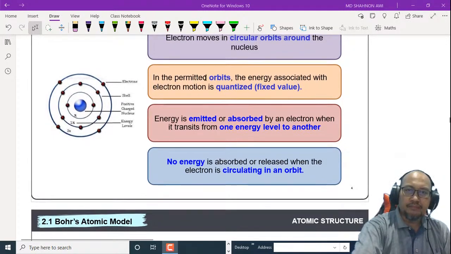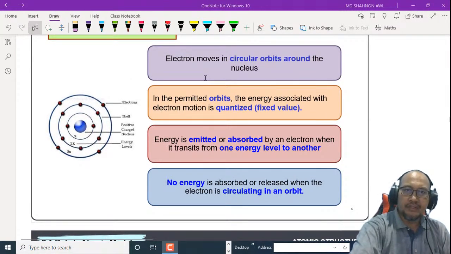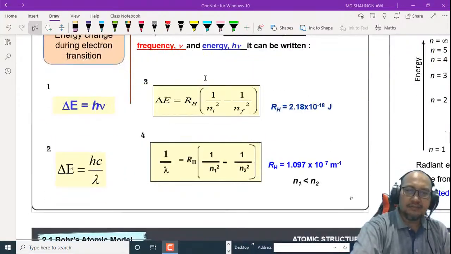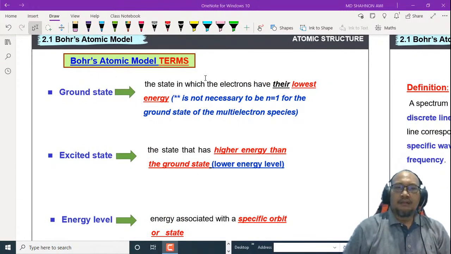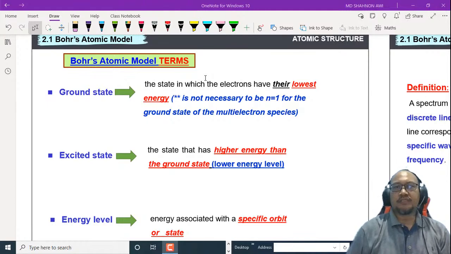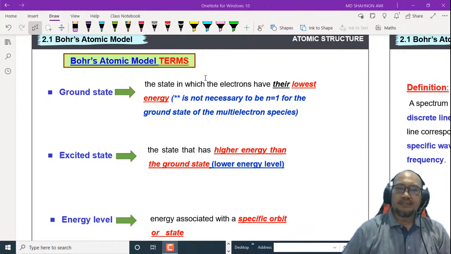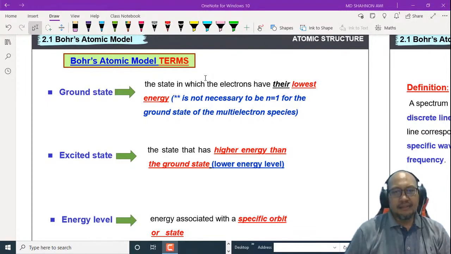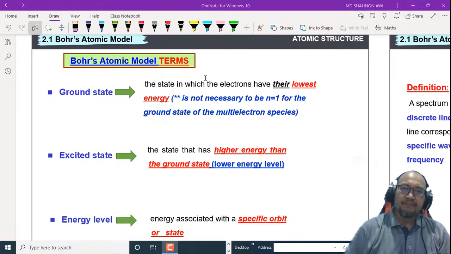For the third Bohr postulate, energy is emitted or absorbed by an electron when it transits from one energy level to another. We can get a formula for this, but before that, we look at the terms in the Bohr atomic model. Ground state: the state in which the electron has its lowest energy. For hydrogen, the lowest energy is n equal to 1. Excited state: the state that has higher energy than the ground state, that means n equal to 2, n equal to 3, n equal to 4, and so on.